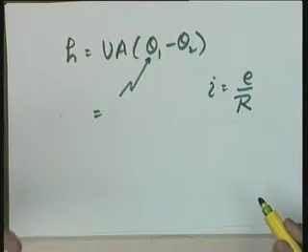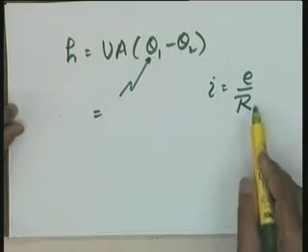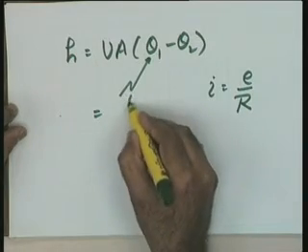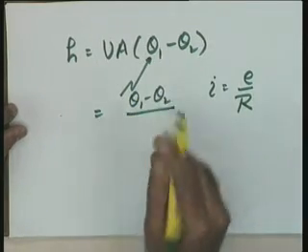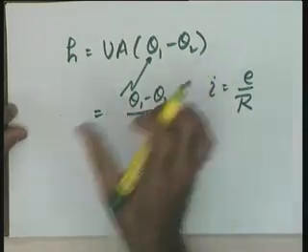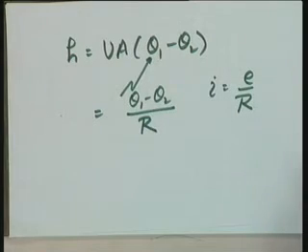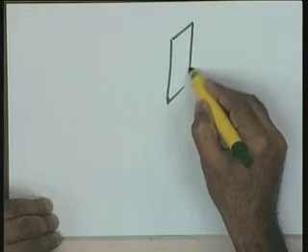So, considering H analogous to current and temperatures analogous to voltage, I recognize a resistance parameter, and I have written theta 1 minus theta 2, the temperature difference across the film, as the potential difference divided by R, which is the resistance offered by the convective process, and the two parameters are the film coefficient and the area of cross section. I hope this is okay. Fine. Similarly, if you want me to repeat, I will take this material again.